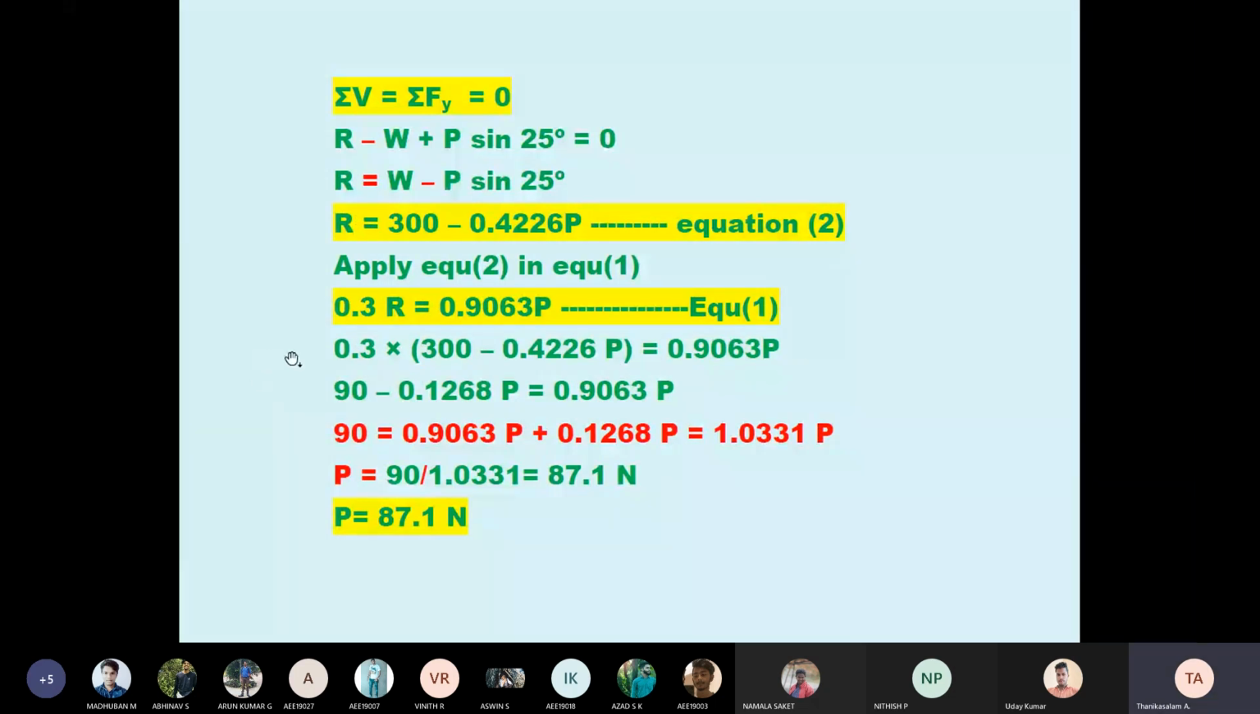Cross multiplication: 0.3 into 300, and 0.3 into 0.4226, which is a minus. So 90 minus 0.1268 P equal to 0.9063 P. Here, P on the left side and P on the right side, so you add them, therefore 0.9063 P plus 0.1268 P. Therefore, the P value equal to 90 divided by 1.0331. The final answer is 87.1. Simple, no?